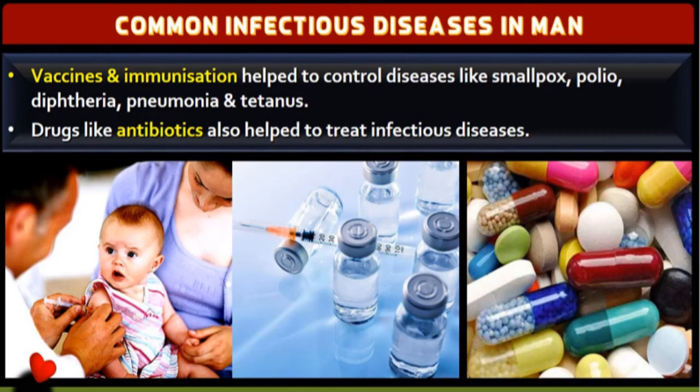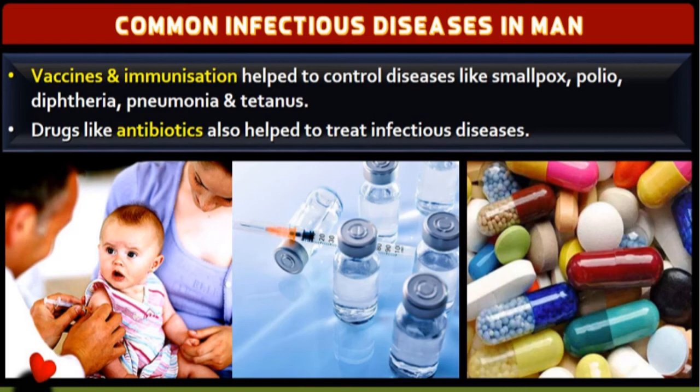In India, it has to come into India, then to Karnataka, then to Gokak. At what time it will come, we don't know. So precautionary measures are very important until the vaccine comes into the market. Vaccination and immunization help to control diseases like smallpox, polio, diphtheria, pneumonia, tetanus. For all these diseases, vaccination has been done.